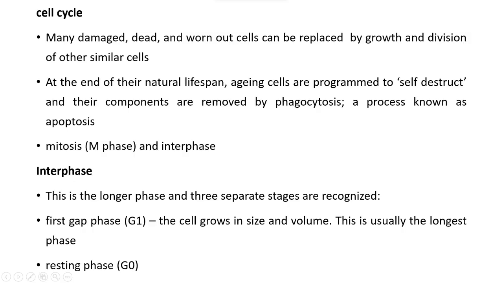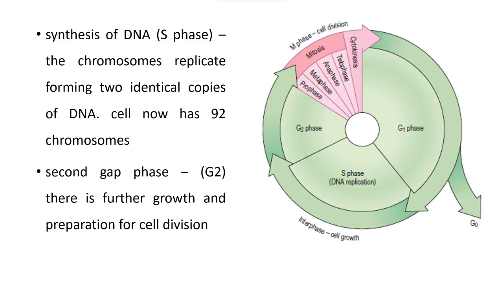And coming to second gap phase, also known as G2 phase, there further growth and preparation for cell division will take place. And there is another phase in interphase, G0, which is nothing but resting phase. So if cell division is not required at that particular moment, this particular cell will undergo resting phase.